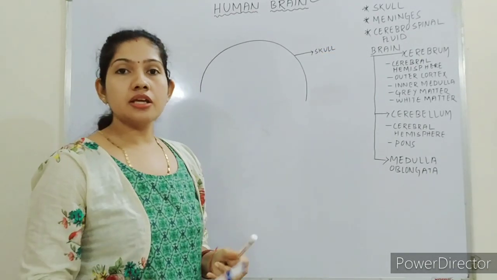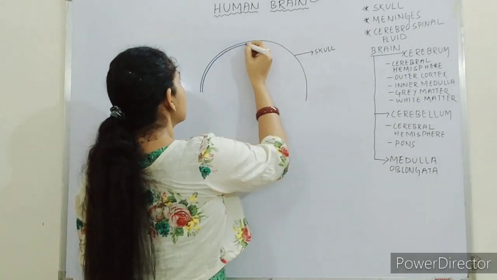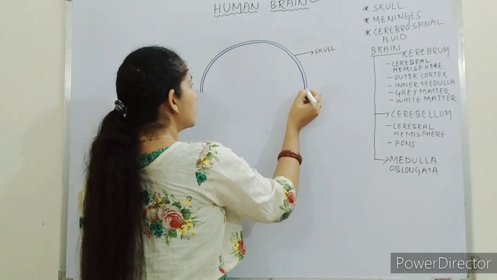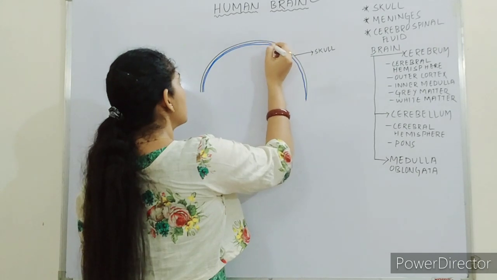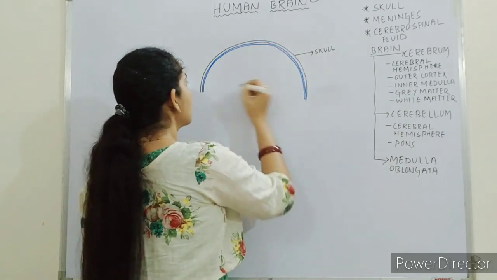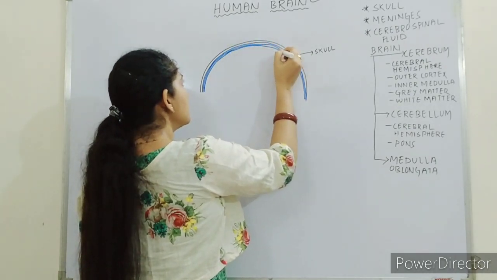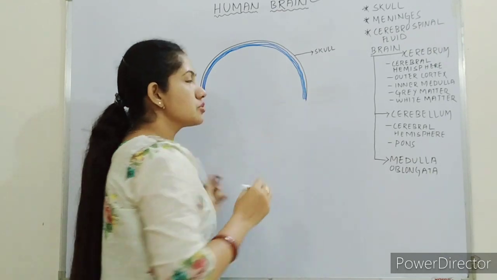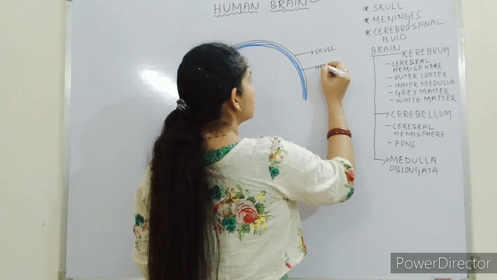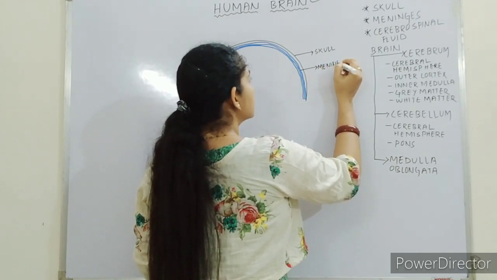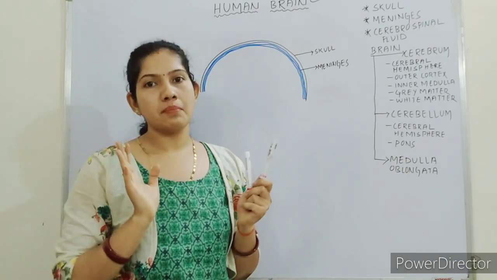Then internally it has three layers, or three membranes, known as meninges. These three layers combinedly form the meninges. I'm just doing a very rough diagram to help you all understand. So these are the three layers known as meninges. Meninges are also a protective layer of the brain.